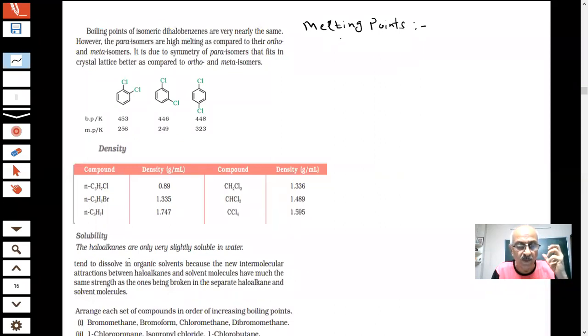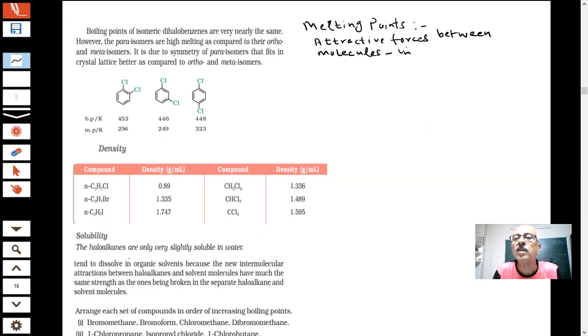Melting point will depend on what? What is the attractive force between these particles in the solid state? What are we talking about? Attractive force between the molecules in the solid state.